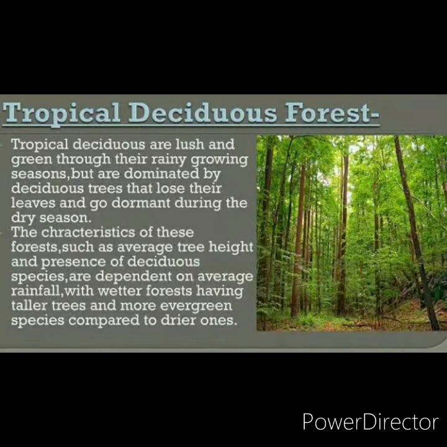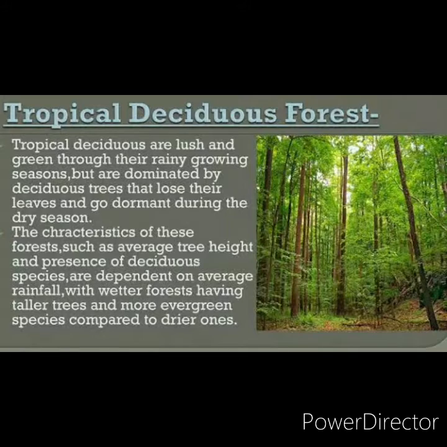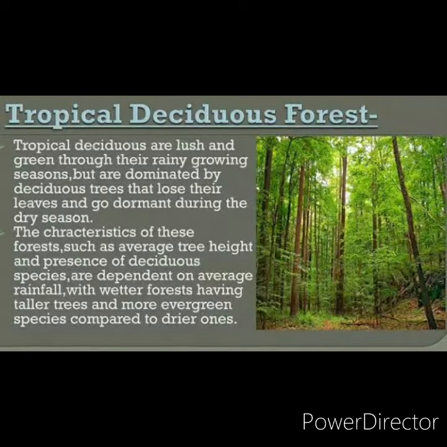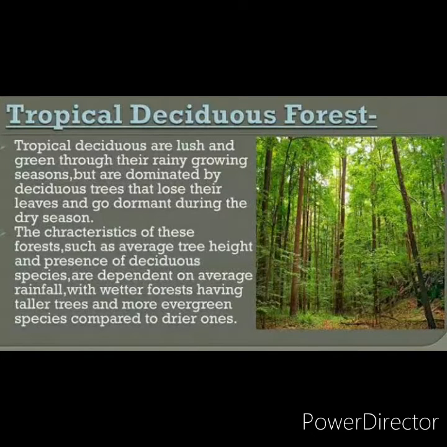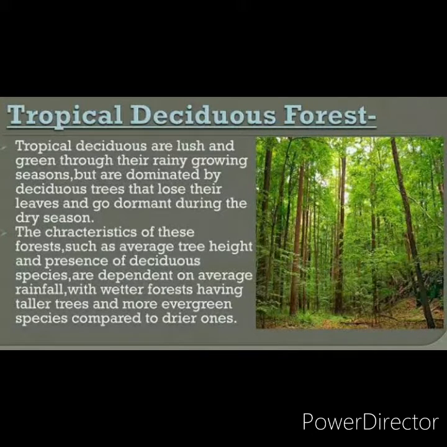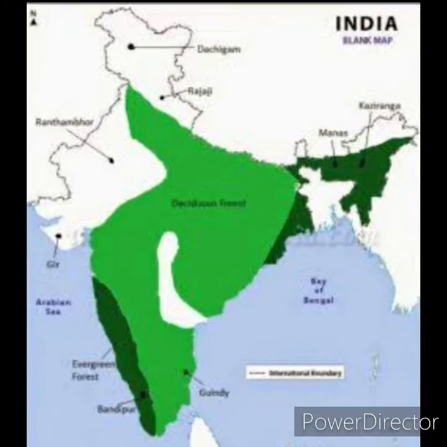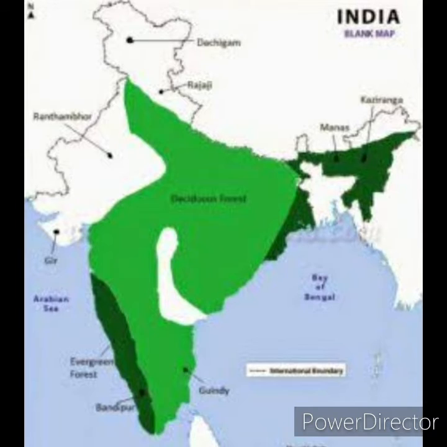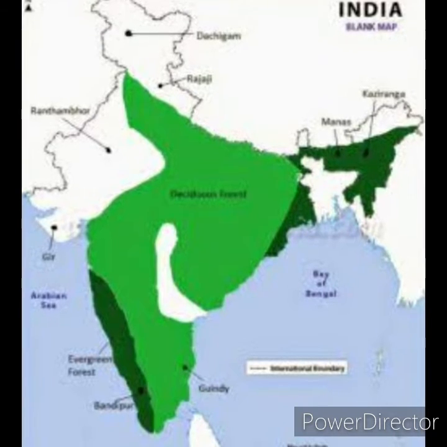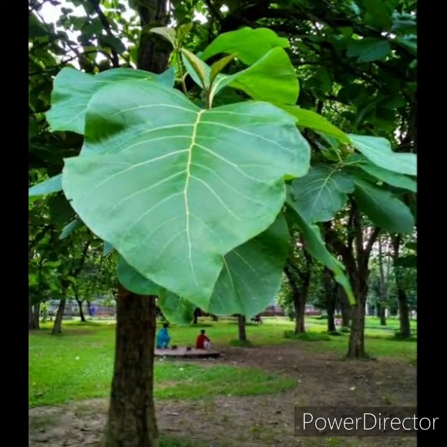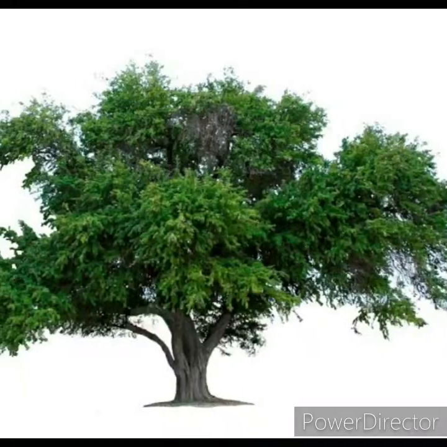Here the annual temperature will be 27 degrees Celsius, and the annual humidity will be 60 to 70 percent. Where can we find this? We can find it in the peninsular plateau. This type of forest is found in the peninsular region. The types of trees are teak, sal, sandalwood and rosewood. All these types of trees we can find here.